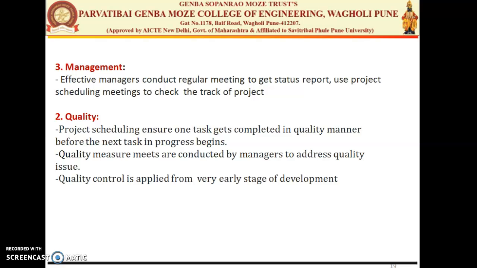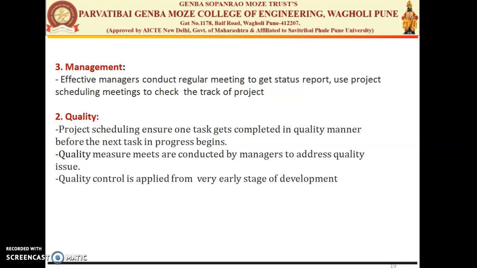The next one is the quality. Quality is nothing but the project scheduling ensures one task is completed in a quality manner before the next task starts. So in quality we have to ensure that before completing one task with quality, the second task should not be started, because when one task is incomplete, then the second task should not be initiated.